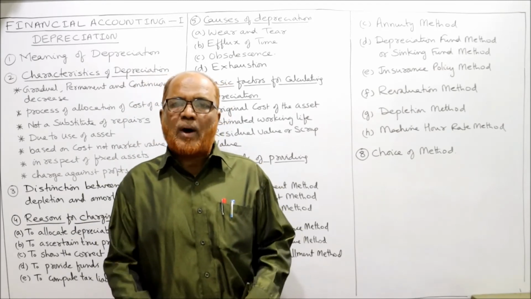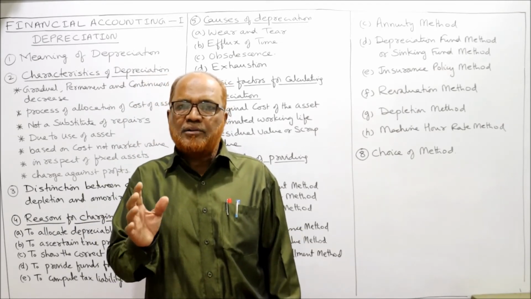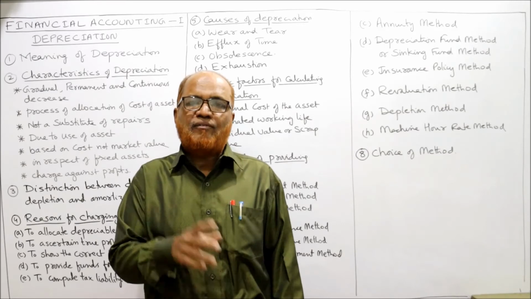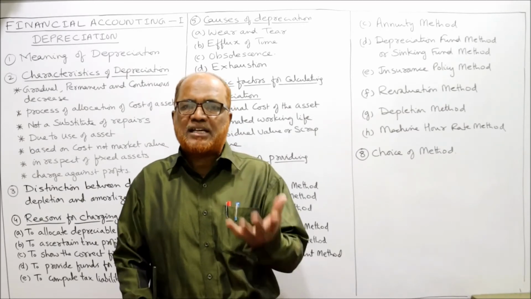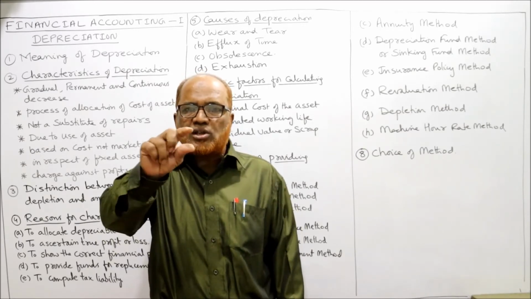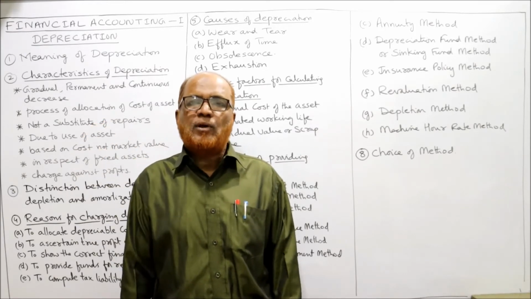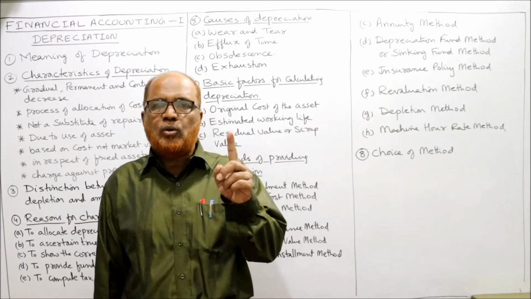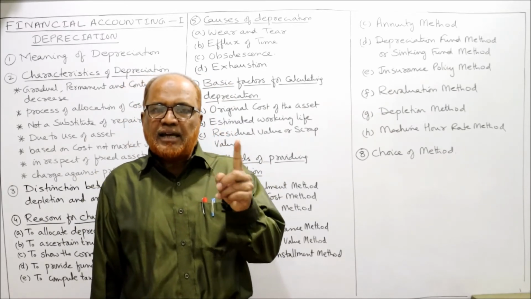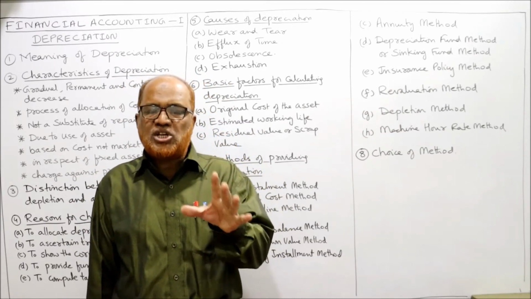We expect 1 lakh units of coal we can be able to extract. The total cost of 10 lakh rupees divided by 1 lakh units, so we'll get 10 rupees per unit. 10 rupees per unit is the depreciation rate.